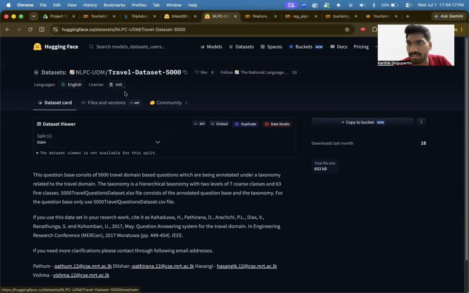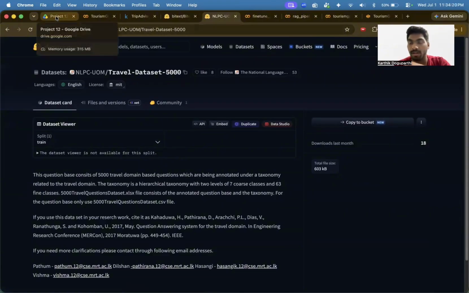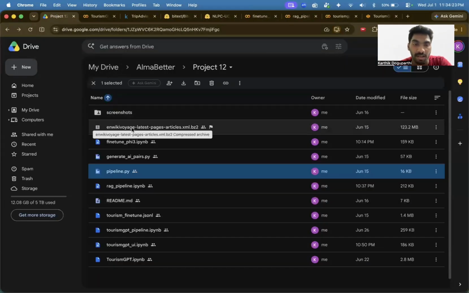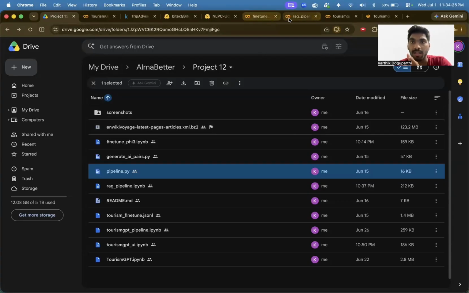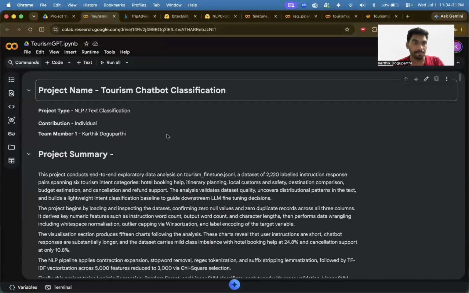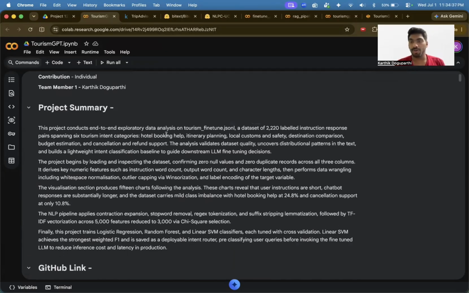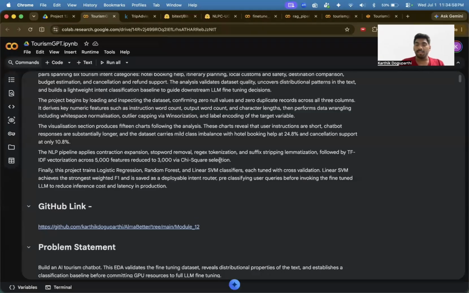There is also another set that is used for RAG implementation, that is NVK Voyage, which will be covered in the RAG pipeline. So for now, let us deep dive into our project. My project is the tourism chatbot, where we can chat with the chatbot only about tourism, based on the PHI 3 LLM platform that is available in the market.